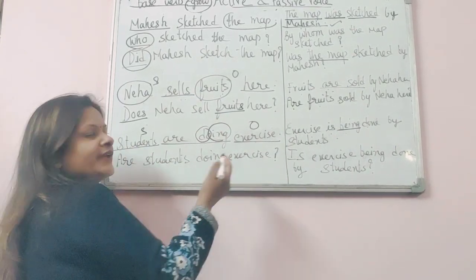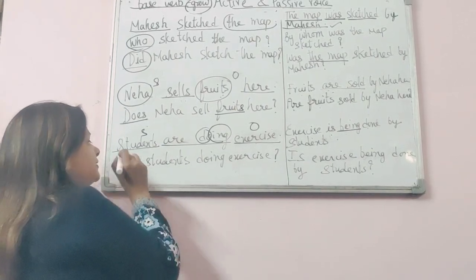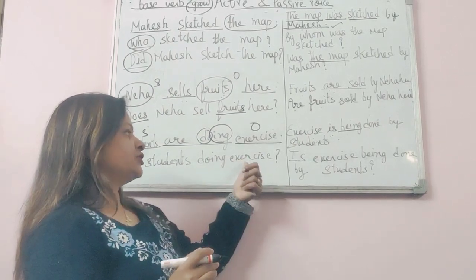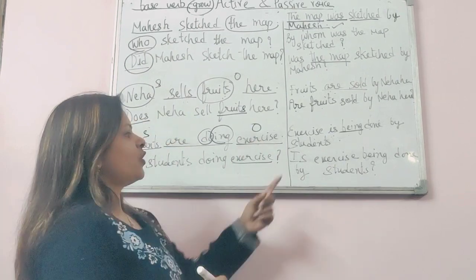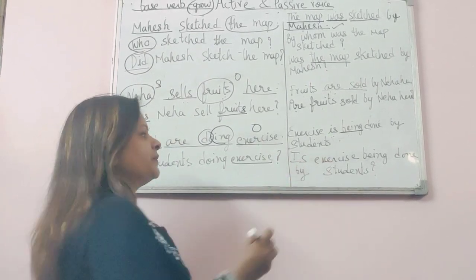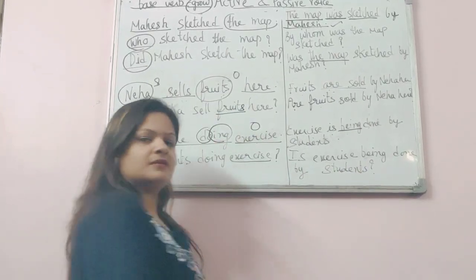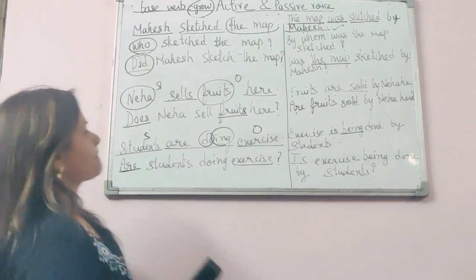And its interrogative: are students doing exercise? Okay, so at the place of this are, I'll write the auxiliary verb which is to be used with exercise. Since exercise is singular, I'll write is with it. Before the subject, I'll write this auxiliary verb. So is exercise being done by students? Question mark. Let's do more examples in more tenses.